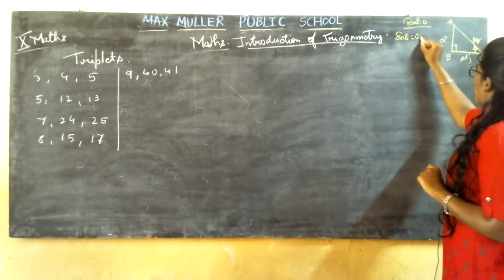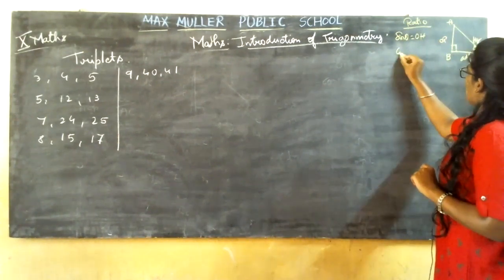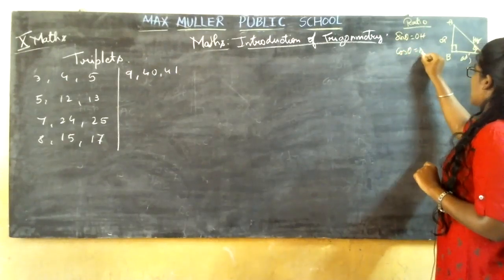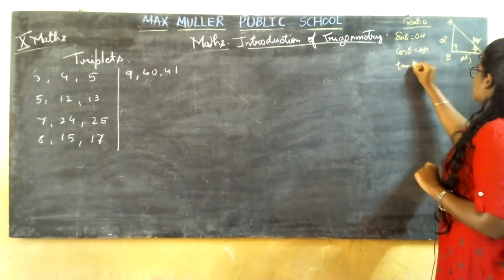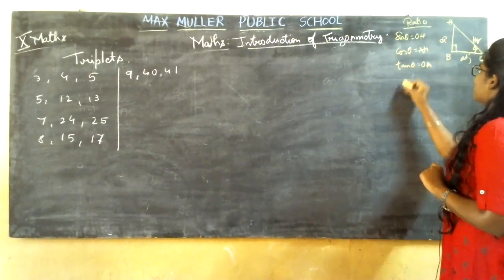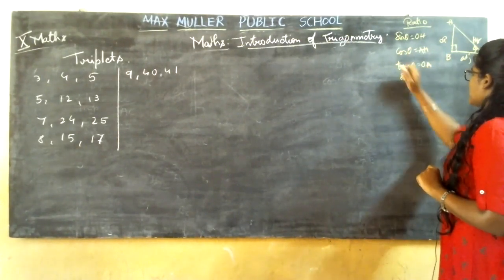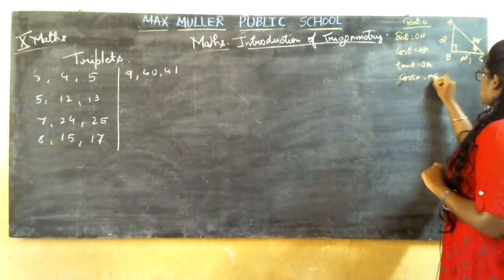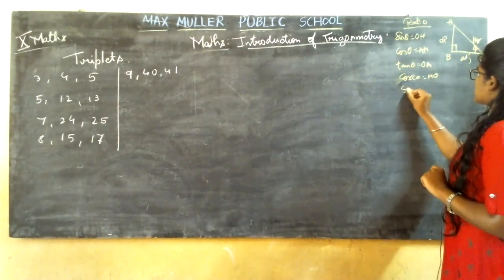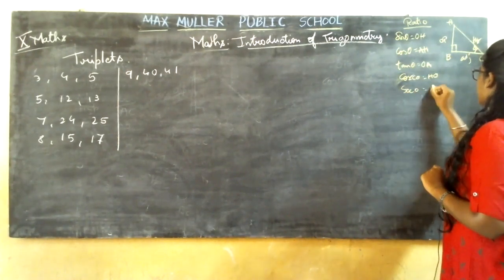It is HO. Correct? Cos is HA. Then tan is OA. Cosecant will be HO. Secant, HA itself.